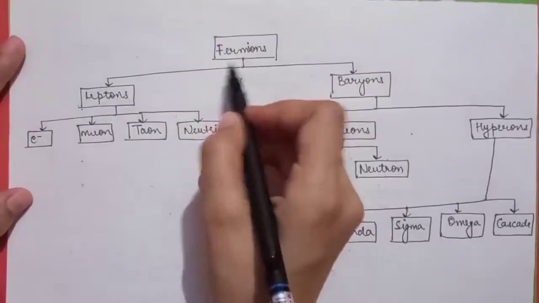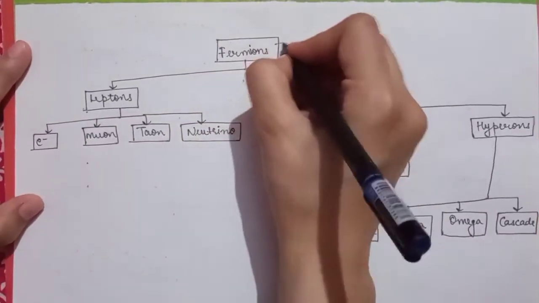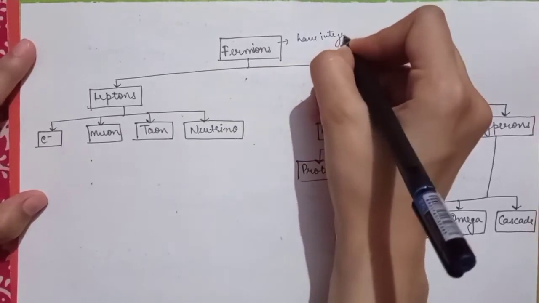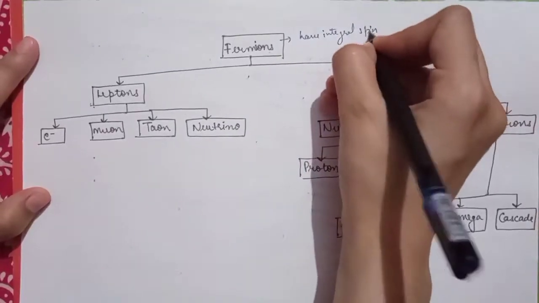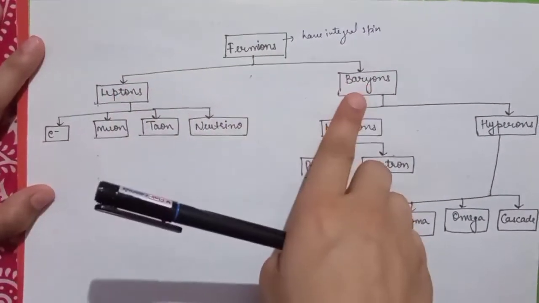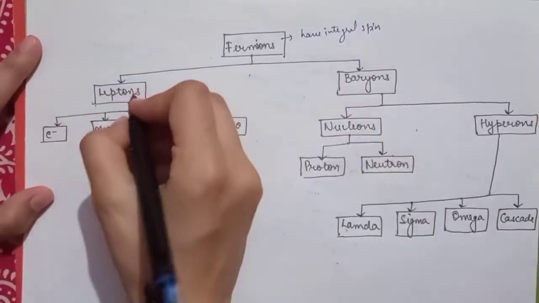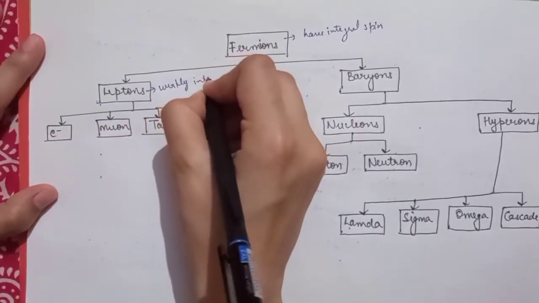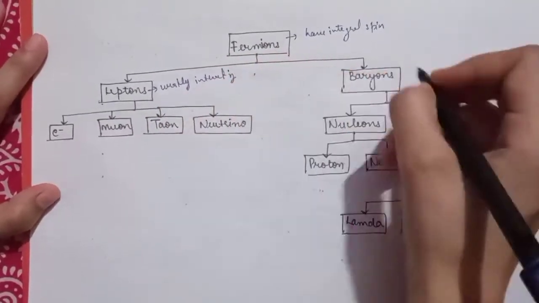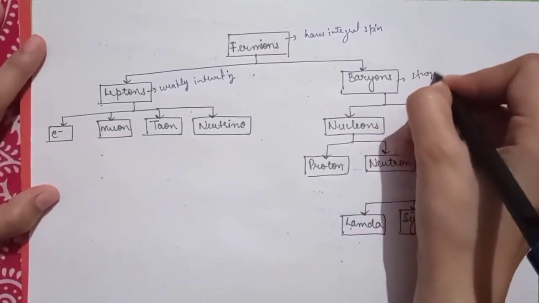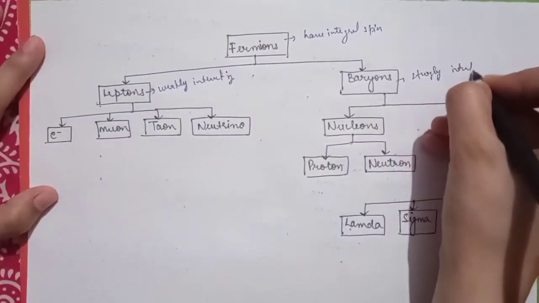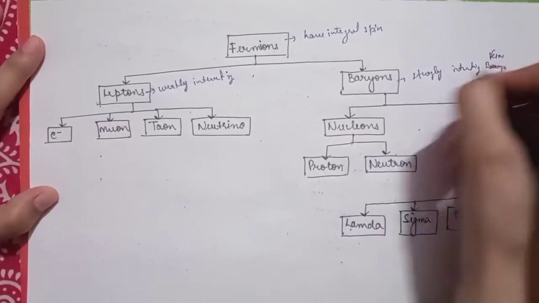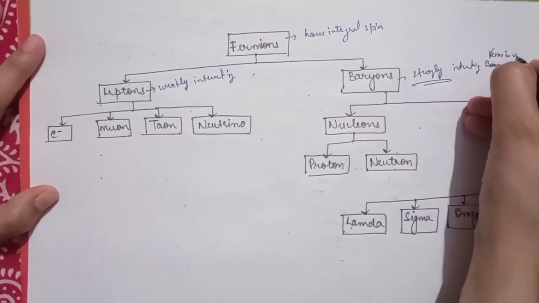Now we will classify fermions. Fermions are the particles which have half integral spin. These are classified as leptons and baryons. Leptons are weakly interacting fermions and baryons are strongly interacting fermions.